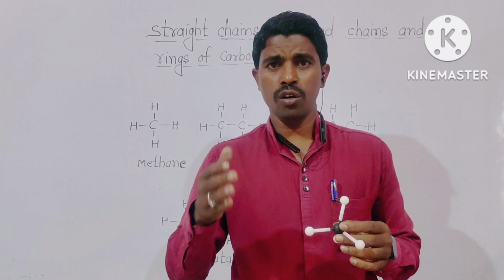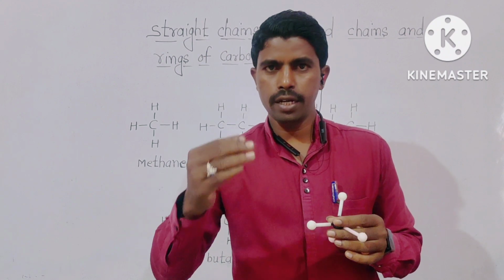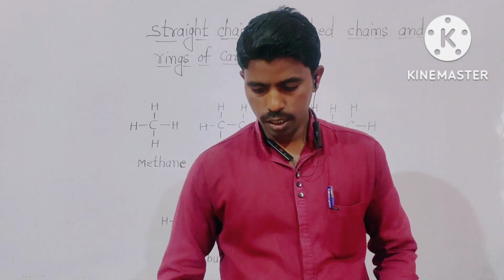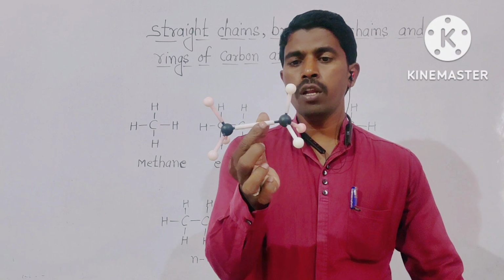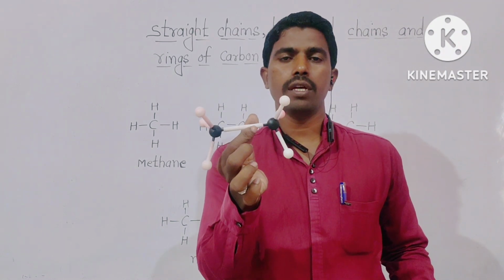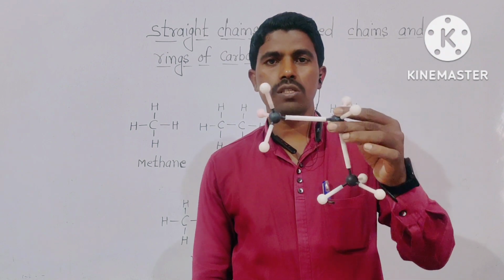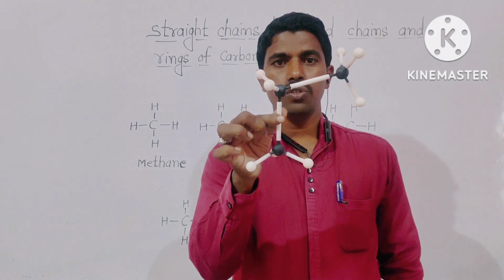The straight chain of carbon atoms is formed by joining one carbon atom to the next. Here, this is the ethane. After this, if one hydrogen atom of ethane is replaced by carbon, then it forms propane. This is the structure of propane. This is the straight chain.